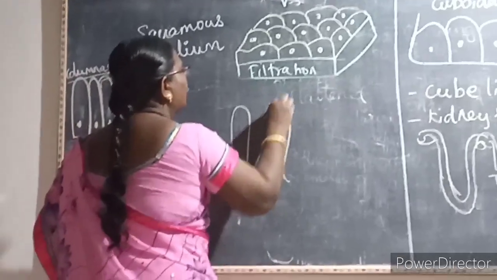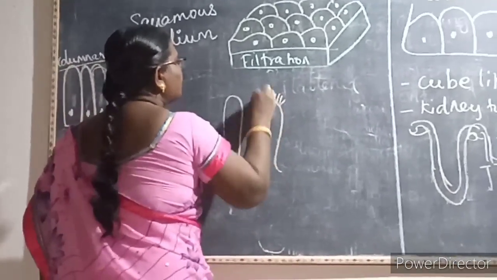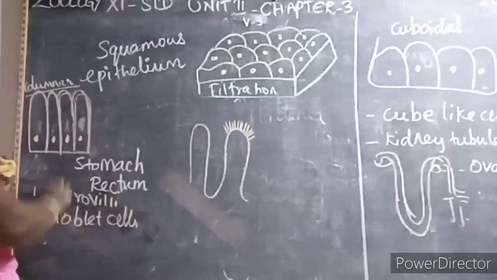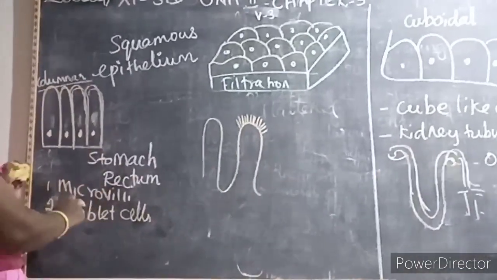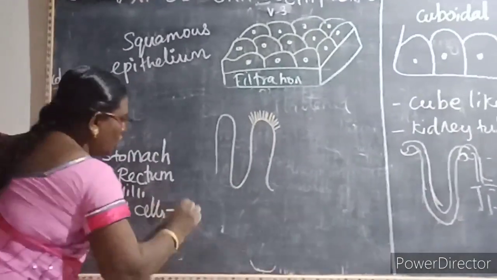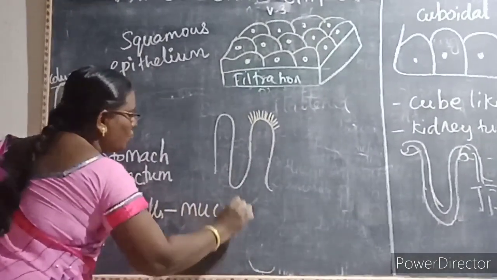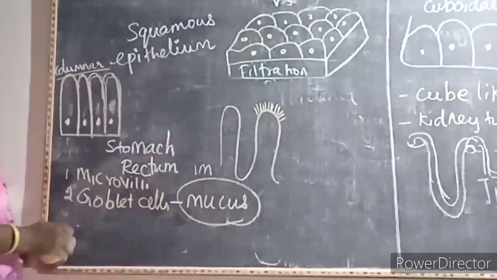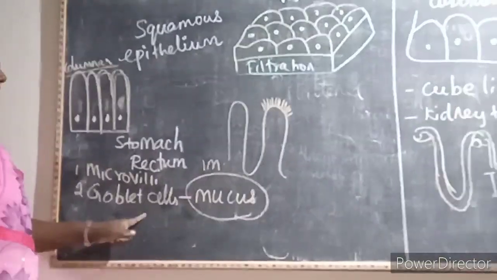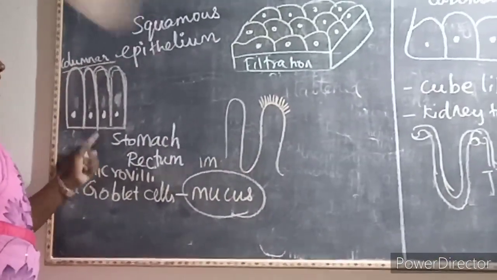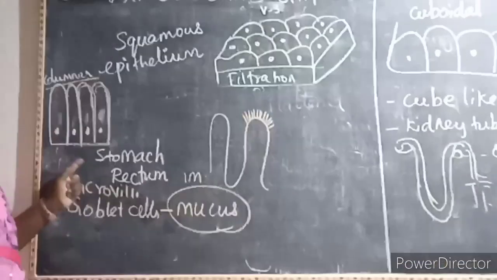So here in the small intestine, it has many finger-like projections. It is called as what? Villi. So here the columnar cell is modified into the microvilli, and second one is goblet cells. This goblet cell secretes a substance called mucus. It's a very important 1 mark question. Which secretes mucus? Goblet cell secretes mucus. And here the function is secretory and absorption.